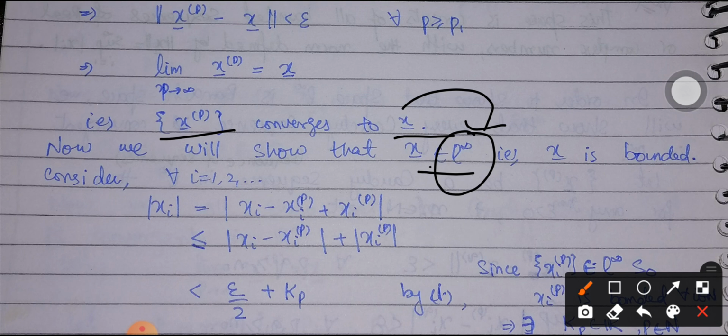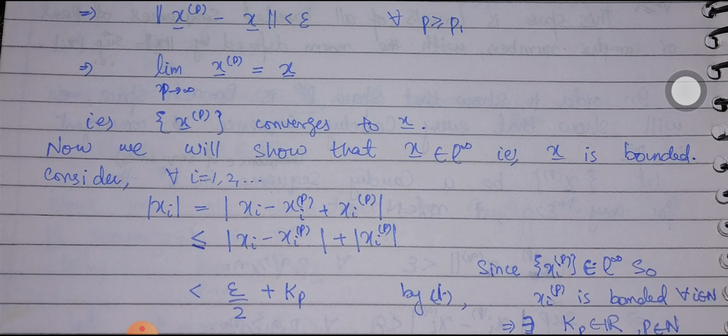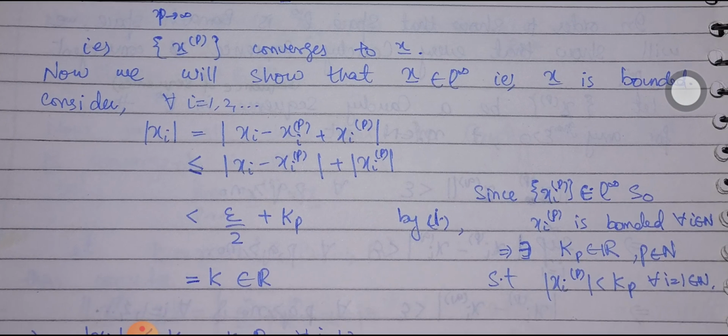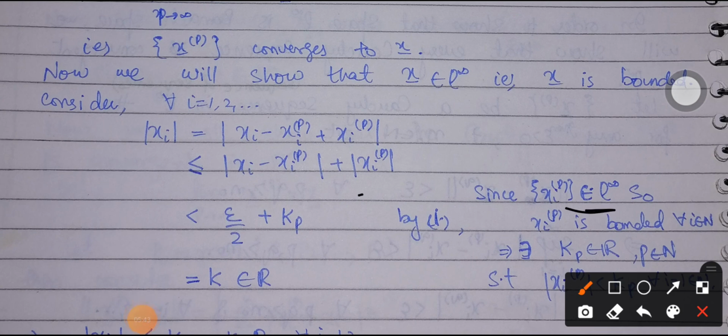And how can we show this? Consider mod of xi, which is mod of xi minus xip plus xip. Obviously, by applying the triangle inequality, we will get this expression. Now since xp belongs to L infinity, it must be a bounded sequence.